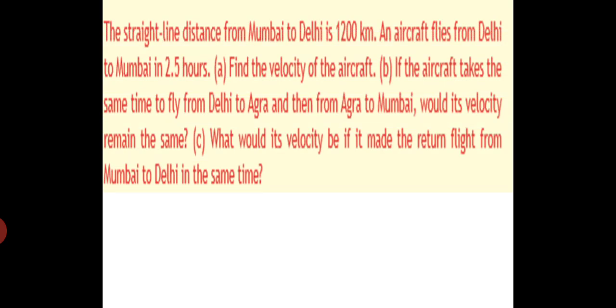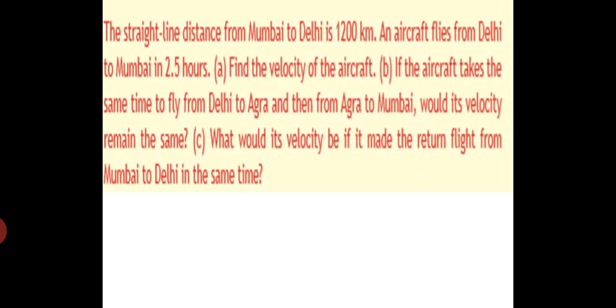So let us study one example. The straight line distance from Mumbai to Delhi is 1200 km. An aircraft flies from Delhi to Mumbai in 2.5 hours. A: find the velocity of the aircraft.